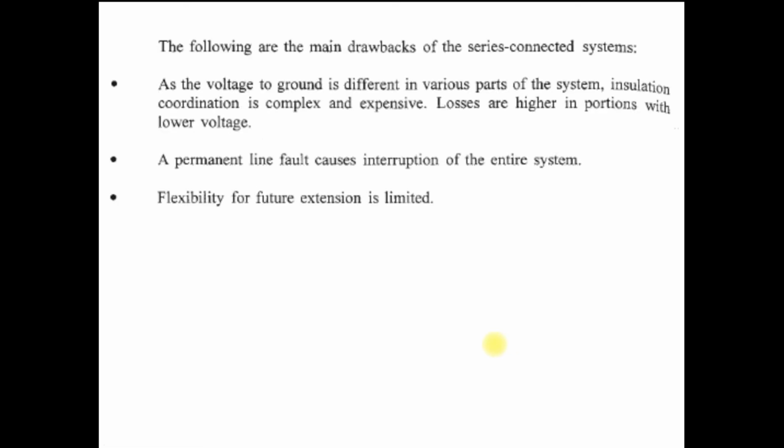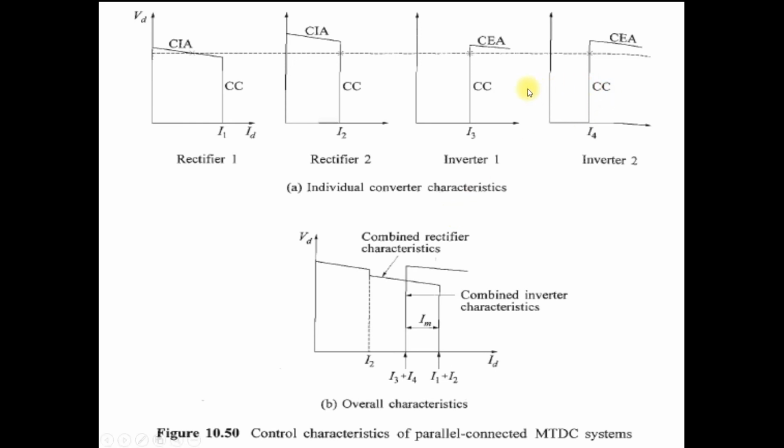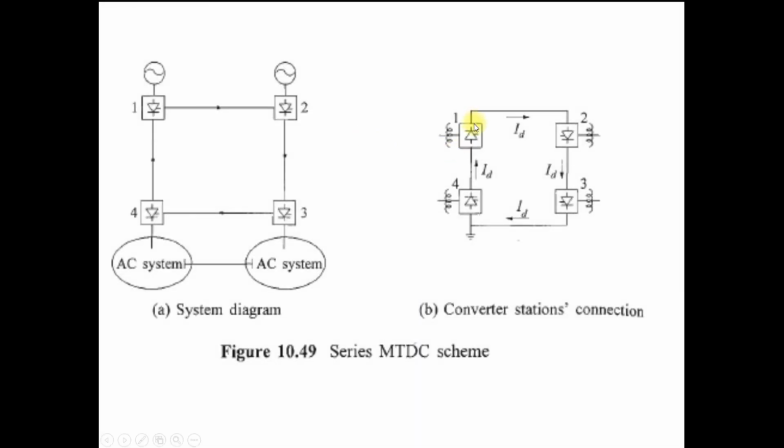Now again, the drawbacks of the series connected system. The voltage to the ground is different in the various parts of the system. In the series connection, the current is constant, but the voltage at the far terminal is very low because voltage is dropped in the series line.